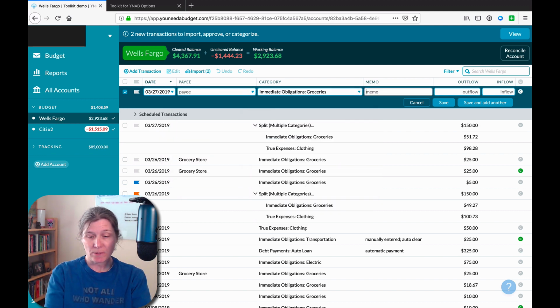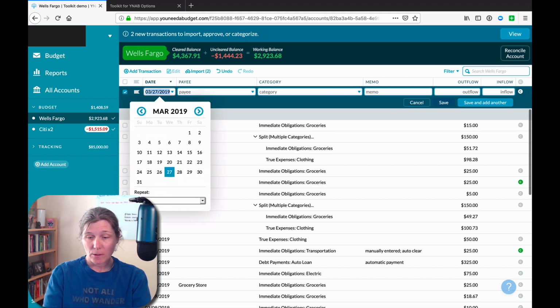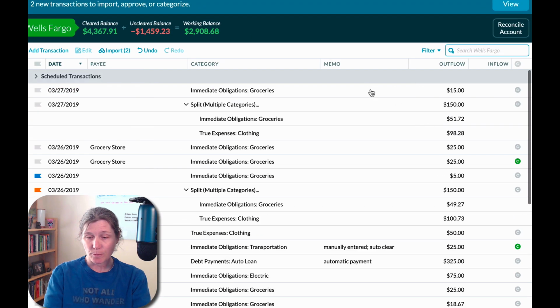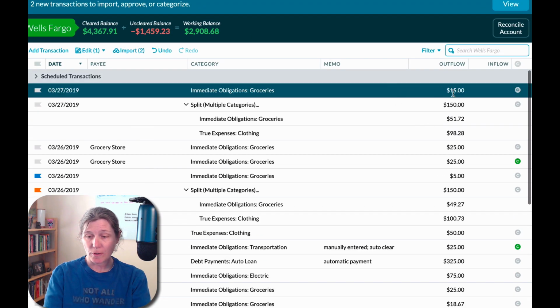I'm going to spend $15 on groceries. I don't have the setting turned on yet, so this is the default YNAB behavior. If I click enter to enter that transaction, here's my $15 grocery transaction, and it's not cleared.